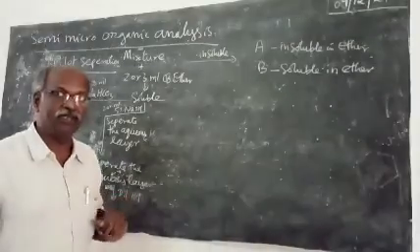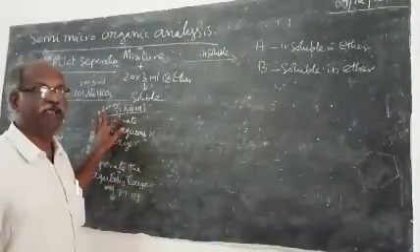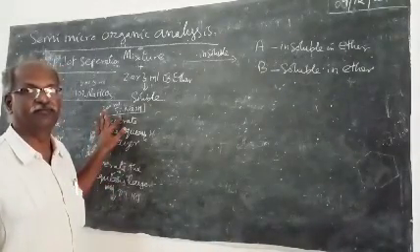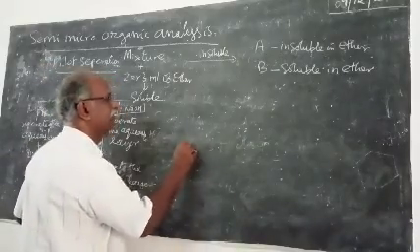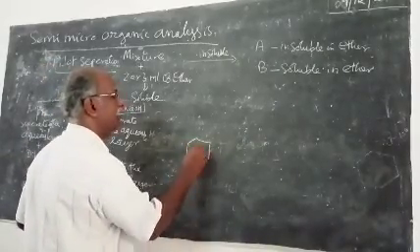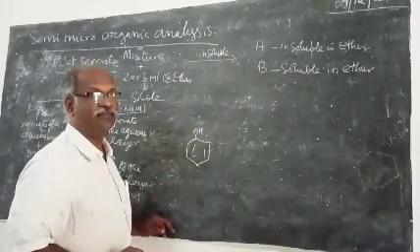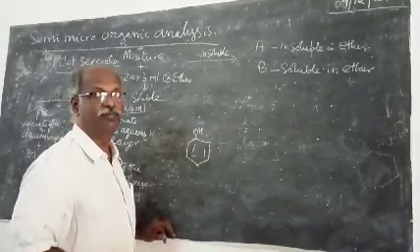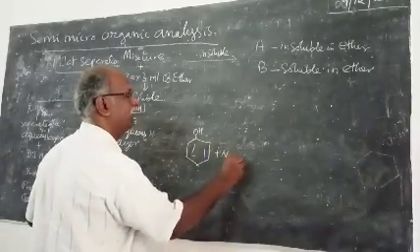There are some organic compounds which react with 5% sodium hydroxide. See, phenols, alpha-naphthol, beta-naphthol. These are some of the compounds having a phenolic group. Phenols react with sodium hydroxide.